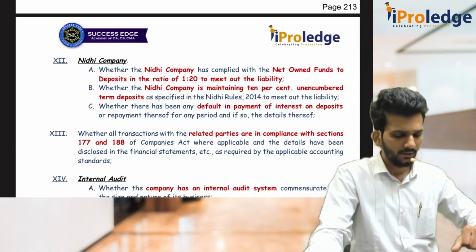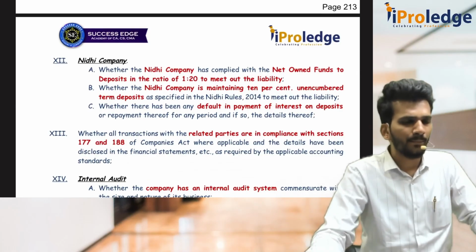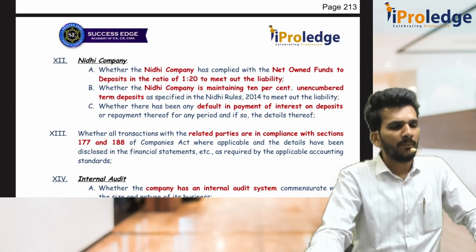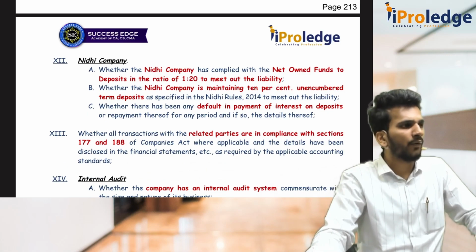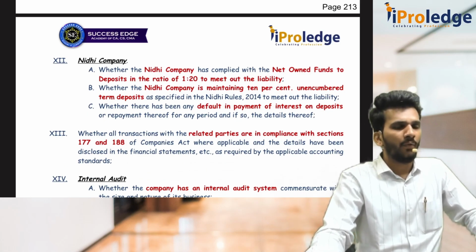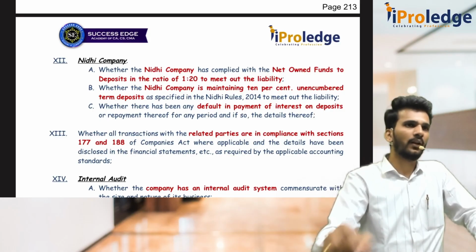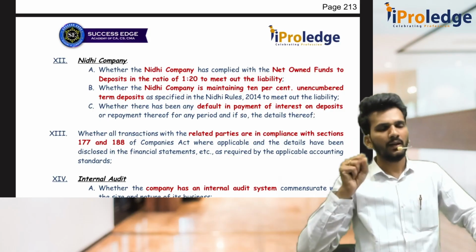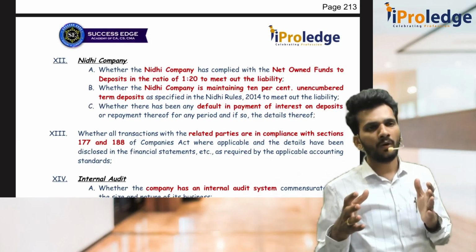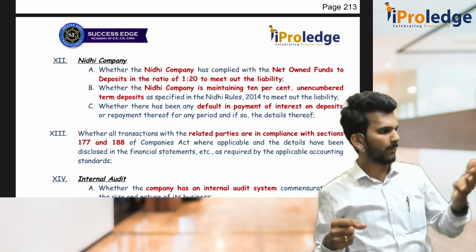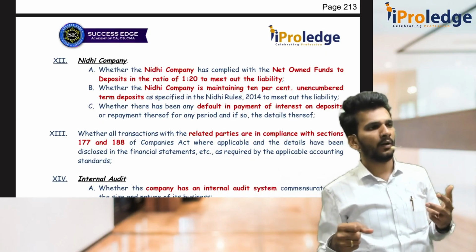This is also important, where they tell that if you are a Nidhi company, then you have to meet mainly 3 criteria. You have to maintain net owned funds to deposits in a 1:20 ratio. That means if you are accepting deposits of 20, you should keep net owned funds of 1 rupee, 1:20 ratio. You want to accept 40 rupees of deposits, keep 2 rupees of net owned funds.